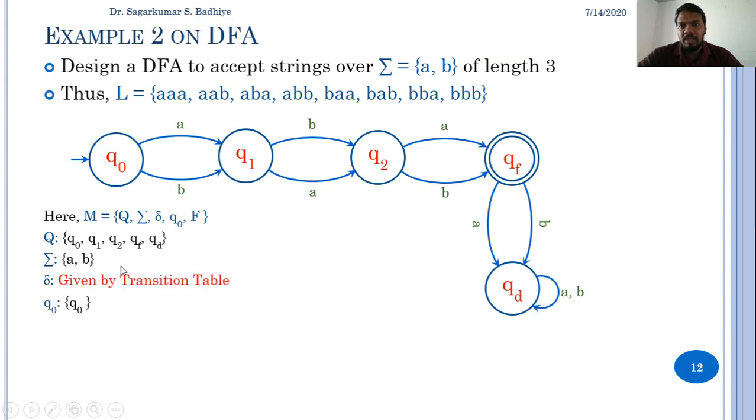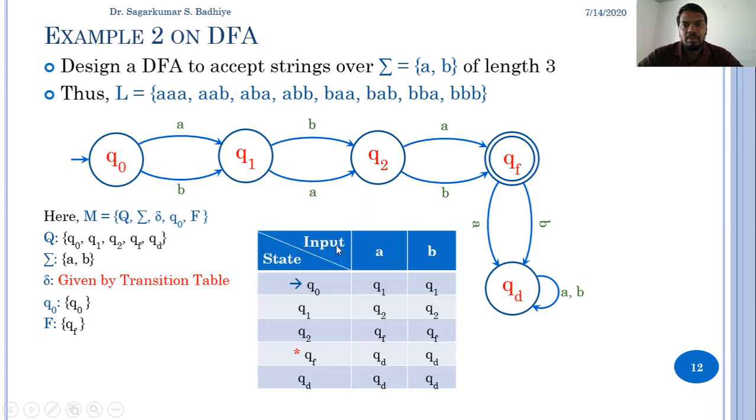Sigma is nothing but A and B. The transition diagram is showing the transition mapping delta, which can also be represented by a transition table. Q0 is the initial state and F is the set of final states, represented by QF. So this is the transition table such that Q0 is the initial state and QF is the final state, and the same transitions are represented by the transition table over here.